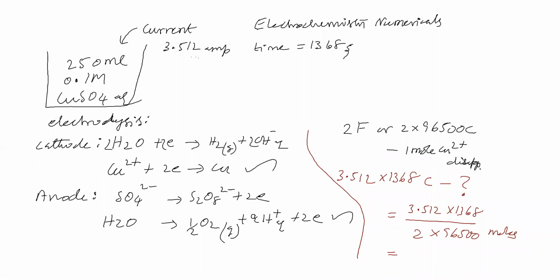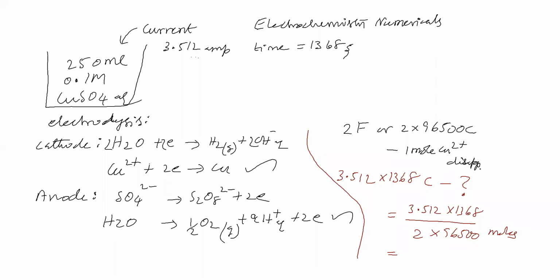Now we will see this statement again. 250 ml of 0.1 molar copper sulfate solution is electrolyzed by passing a current of 3.512 amperes for 1368 seconds. That means initially how many moles of copper ions we are taking, that we'll see. Next we'll see how many moles of copper ions are getting disappeared due to reaction. Then we will see how much copper ions remaining.